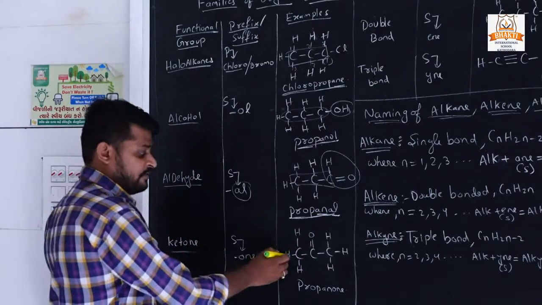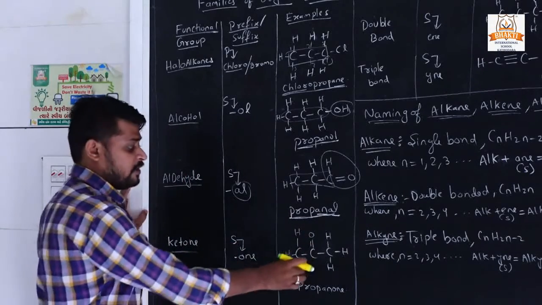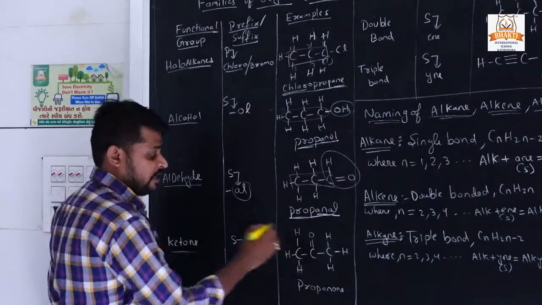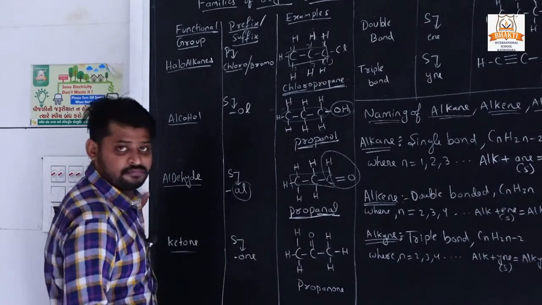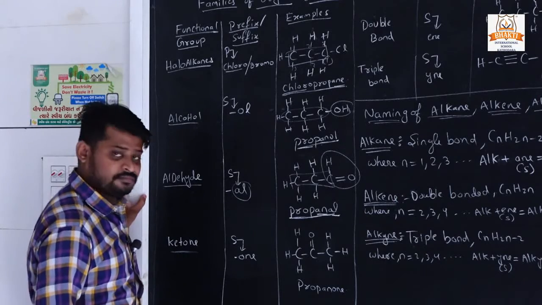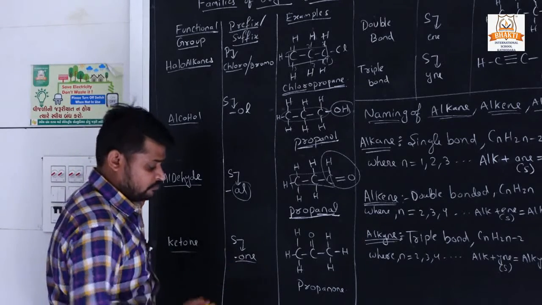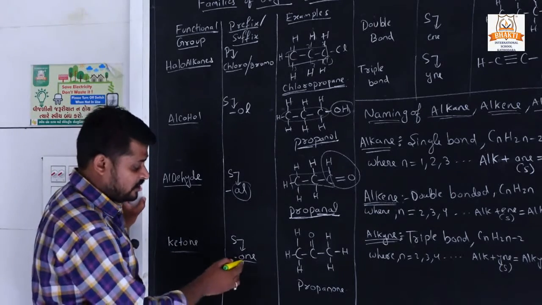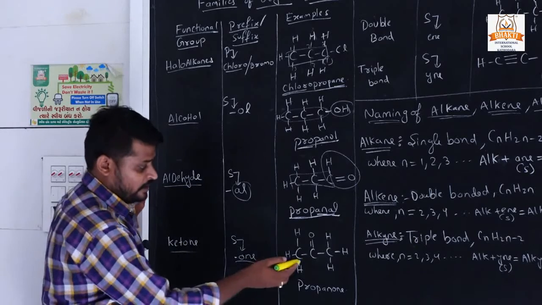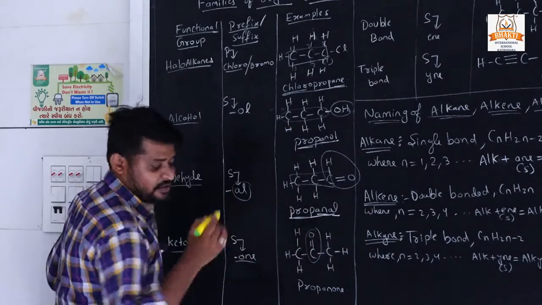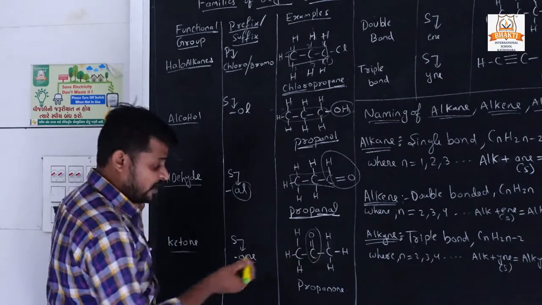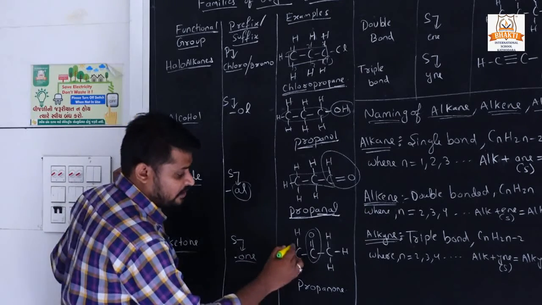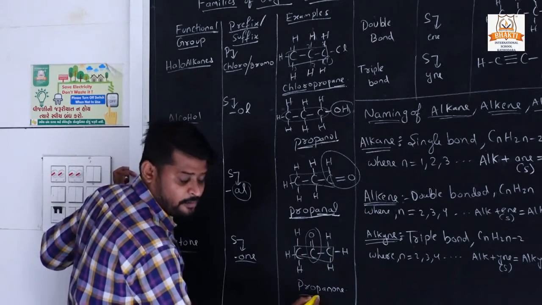Not in the prefix, not in the suffix, it will always join in the center. So C double O is the ketone, and the secondary name of ketone is "one". Here 3 carbons are present, so it is prop.